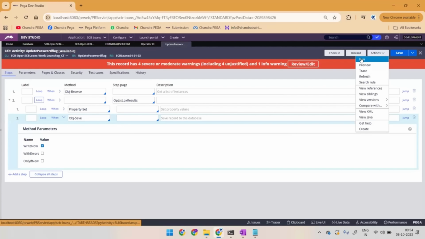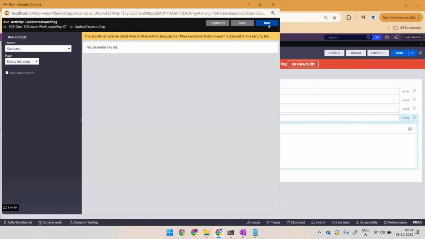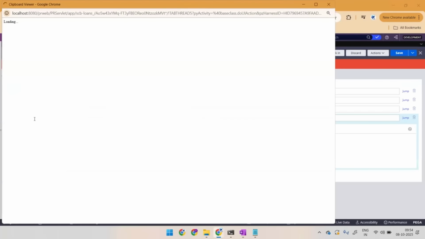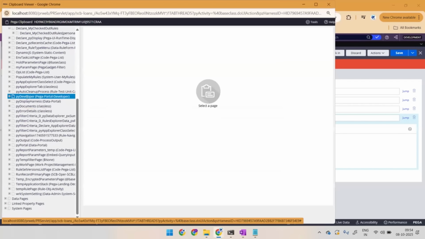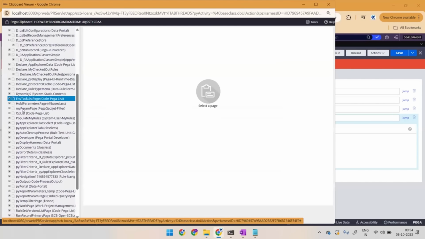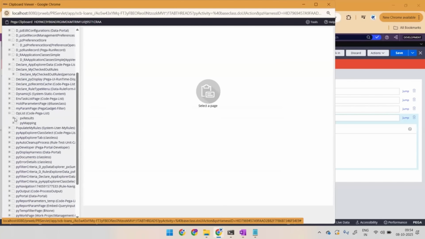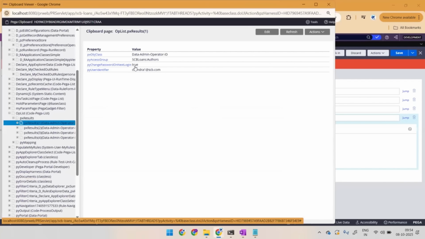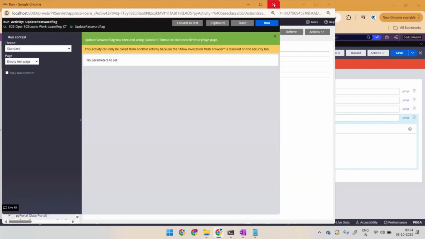So go for actions, click on run, again click on run. You are seeing some error. Somewhere it is going wrong. I have to trace it and cross check. Okay, let me first check for the same in clipboard. If I open clipboard, operator data, where is the page? You can see this. Inside this first page, I should see its flag value is updating as true. So this is working fine for me. For the second one, it is updating as true. For the third one, it is updating as true. For the fourth one also. So in clipboard, I am not seeing any issue.